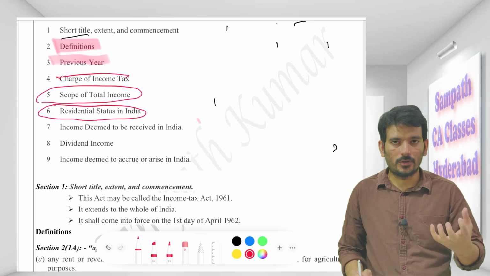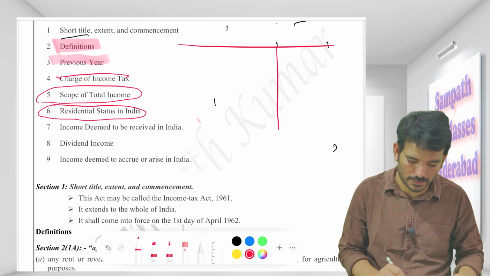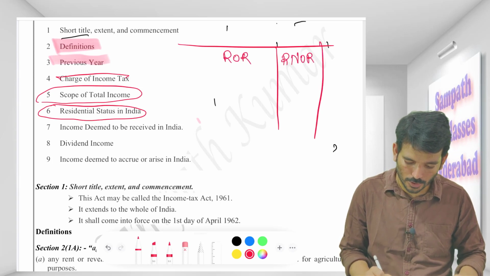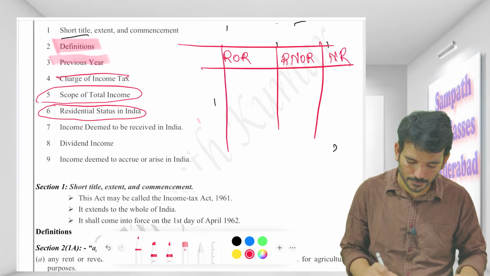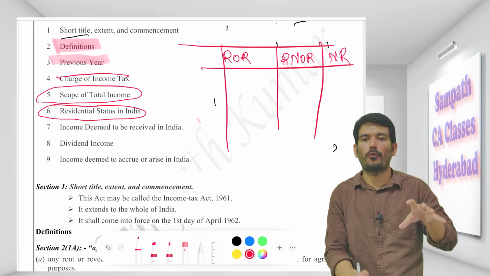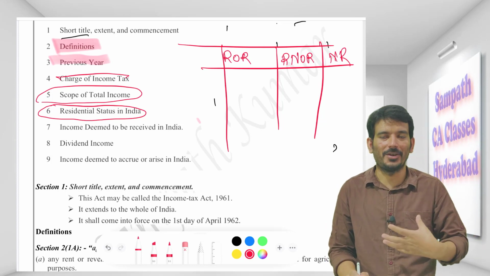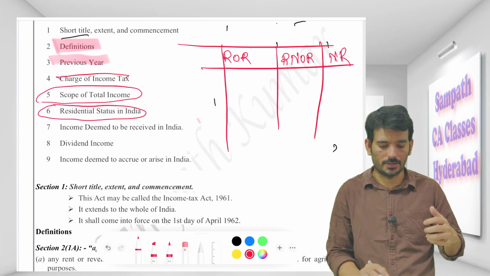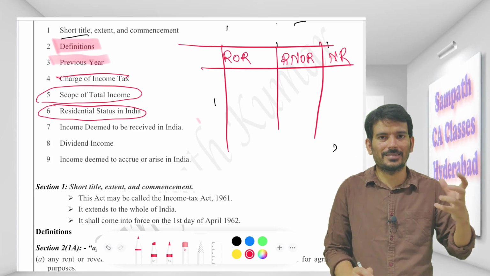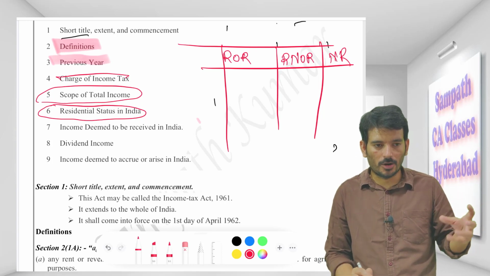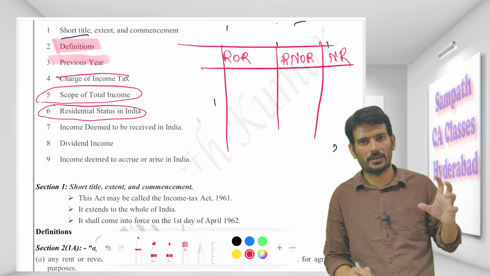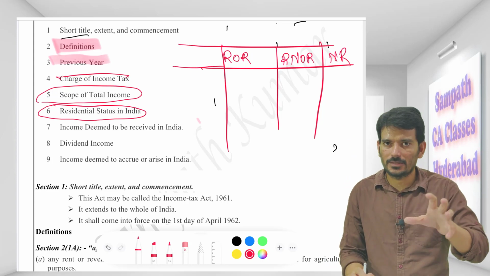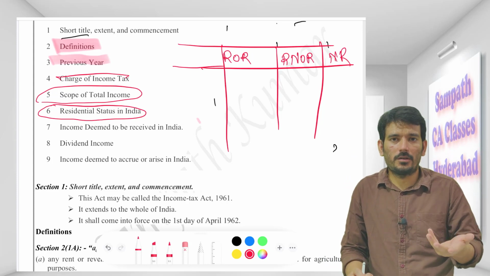But while calculating your residential status, there are maximum 3 possibilities that you will get. You can be ROR, you can be RNOR, or you can be NR. These are the 3 maximum categories that you will fall into. If I'm an individual, obviously I'm an individual, so I will be ROR, resident and ordinarily resident. If I'm meeting some conditions and not meeting certain conditions, I'll be RNOR. And if I'm not meeting any of the basic conditions, I will become non-resident. Now understand the point. Yes, we have segregated people into these 3 different categories. Then what is the point coming now?